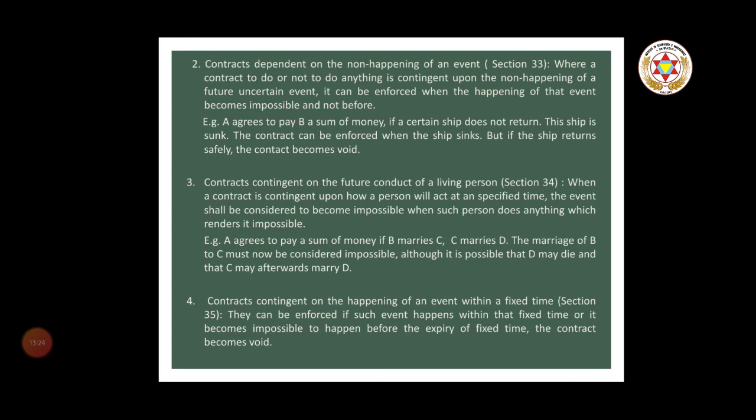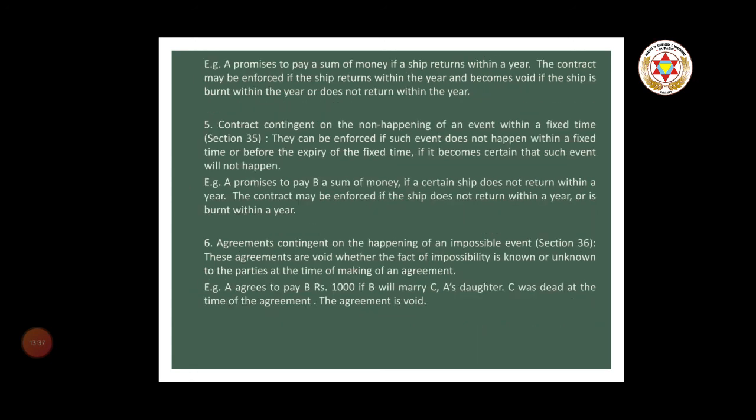Number 4 is contract contingent on the happening of an event within a fixed time, Section 35. They can be enforced if such event happens within that fixed time, or if it becomes impossible to happen before the expiry of the fixed period, the contract becomes void. For example, A promises to pay a sum of money if a ship returns within a year. The contract may be enforced if the ship returns within the year and becomes void if the ship is burnt within the year or does not return within the year.